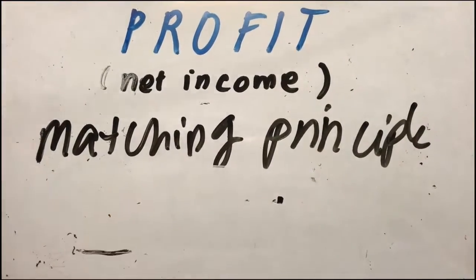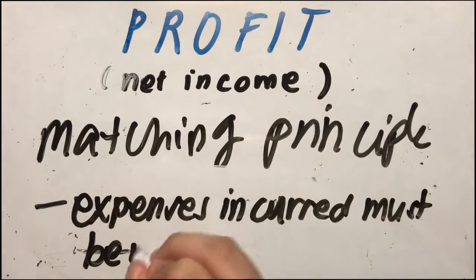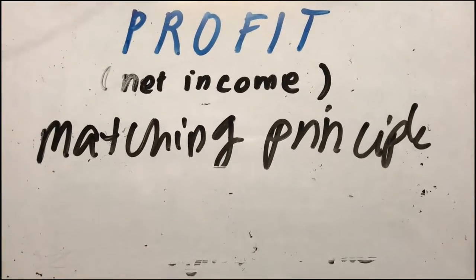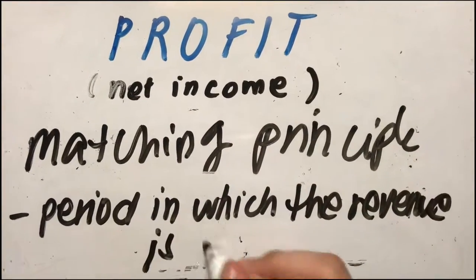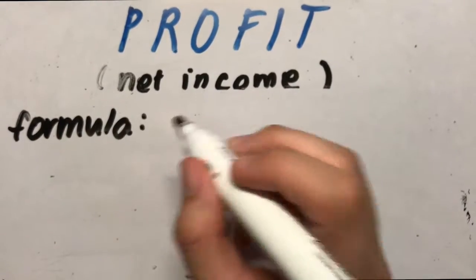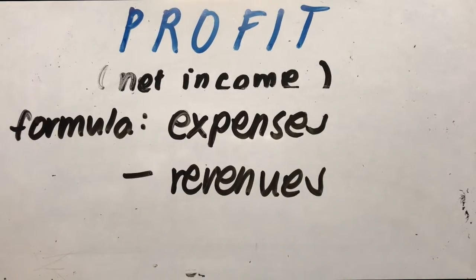Notice that I didn't say all the expenses that were paid during the period because, according to the matching principle, all of the expenses that were incurred to produce the net income must be recognized in the period in which the revenue is earned. Thus, some expenses that aren't actually paid during the period are still subtracted from income to arrive at the net income for the period.